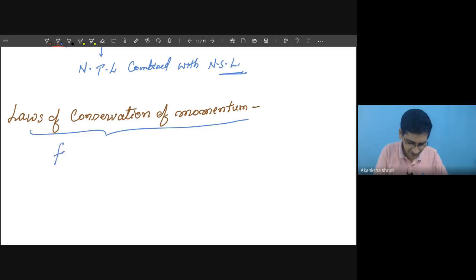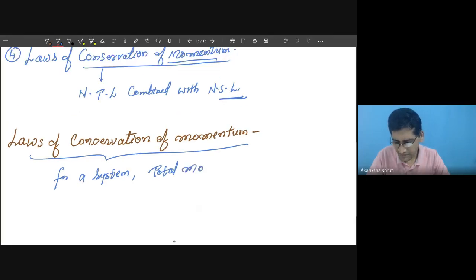So this tells that for a system of different parts, when no external force is applied, its total momentum always remains constant. For a system, the total momentum remains the same, or remains conserved. The same word is used here: conserved.